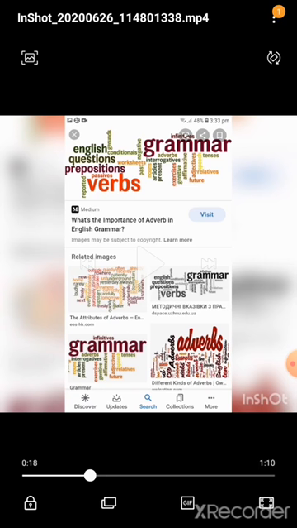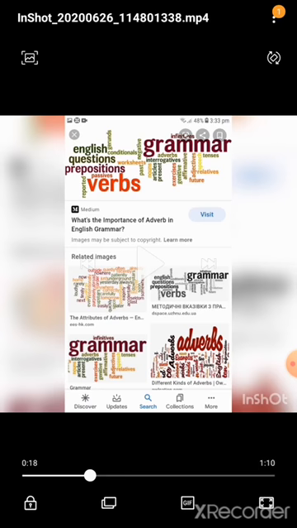For example, Ricky walked to school. The baby is crying. So Ricky walked. Here walked is the verb. The baby is crying. Crying is a verb here. Some action is going on. So that is called a verb.